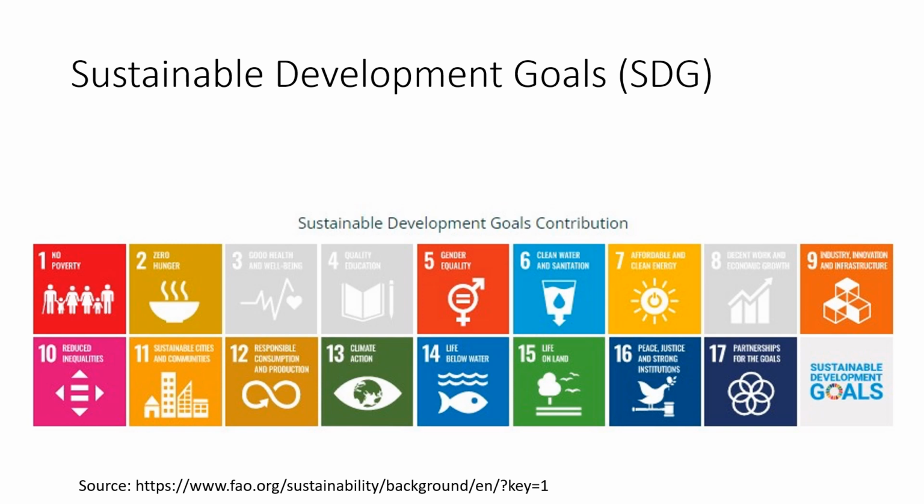Now, these Sustainable Development Goals are 1 through to 17: to end poverty in all its forms everywhere, to end hunger, achieve food security, and improve nutrition and promote sustainable agriculture, to ensure healthy lives and promote well-being for all at all ages, ensure inclusive and quality education for all and promote lifelong learning, to achieve gender equality and empower all women and girls, ensure availability and sustainable management of water and sanitation for all, ensure access to affordable, reliable,